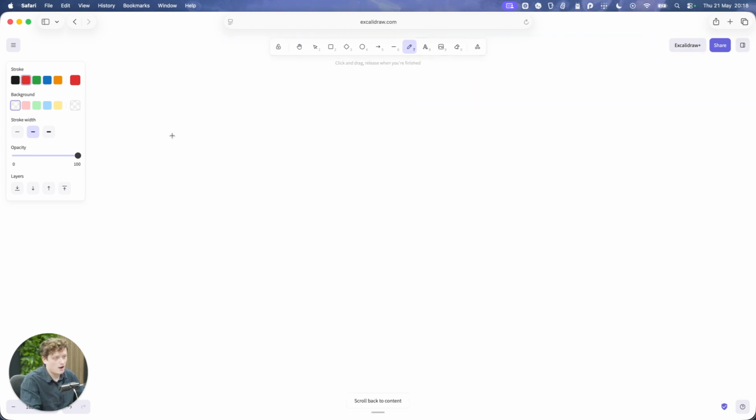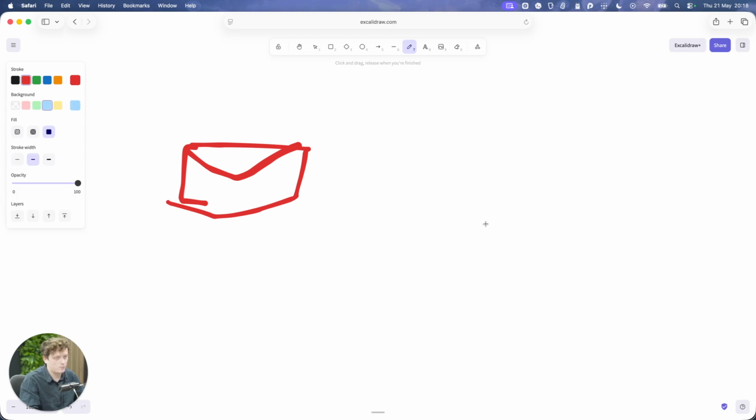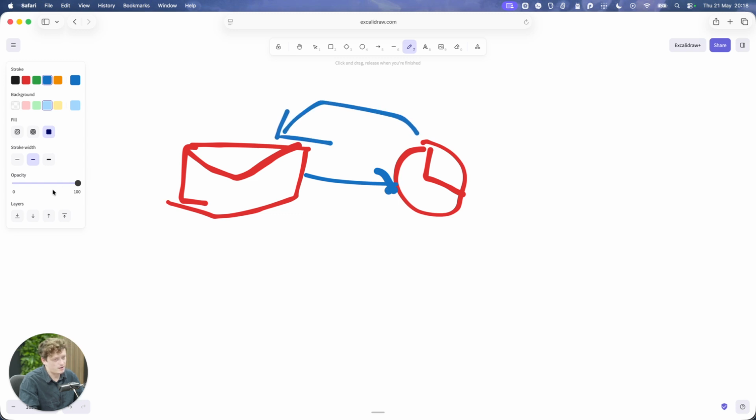So I have an email come in from a customer. And as an email comes in from a customer, usually what happens is we wait for 12 hours or 7 hours or something until customer support wakes up and then sends a response. So the email comes in from the customer, we wait for a bit, the customer waits for a bit, and then we send a response back, right?